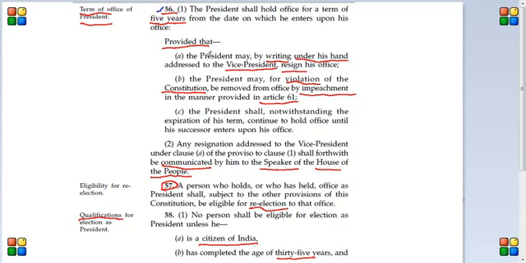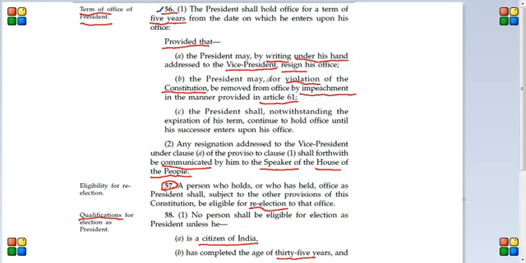Next, provided that the president may, by writing under his hand, address to the vice president, resign his office. Here, this subclause talks about resignation. President can resign only if he writes a resignation letter to the vice president. And important thing is it has to be under his writing. It can't be written by someone else or signed by him. He has to write it himself and give it to the vice president.